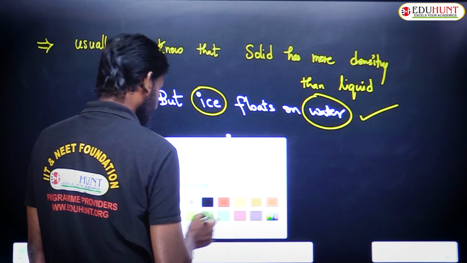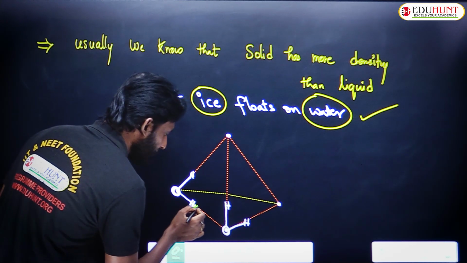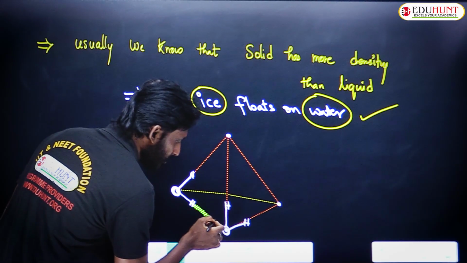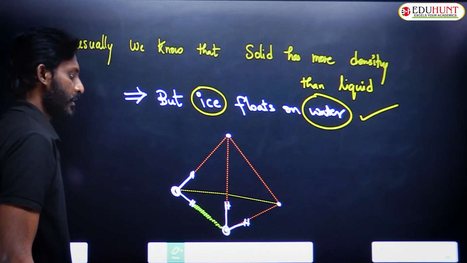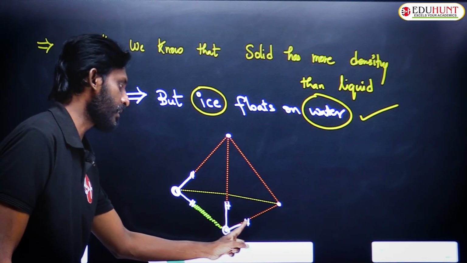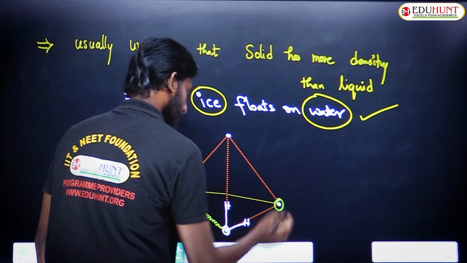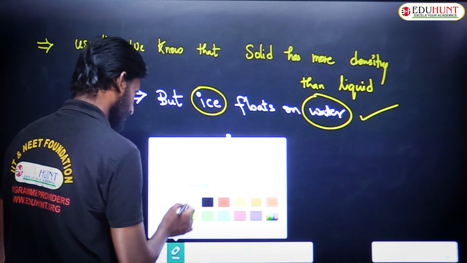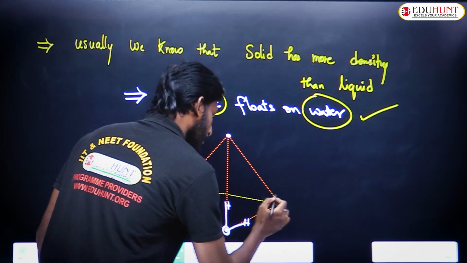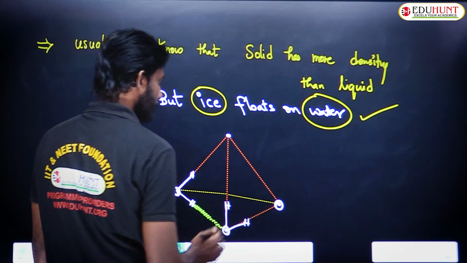Let me give it a different color. So this is the hydrogen bond. As there is hydrogen here, I can take only oxygen. Oxygen.